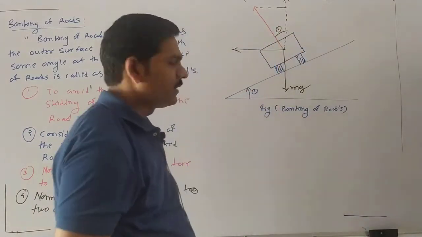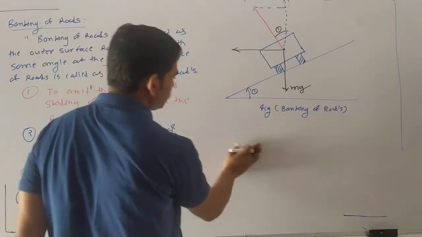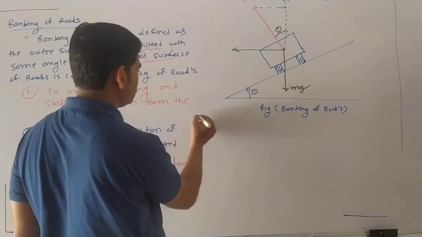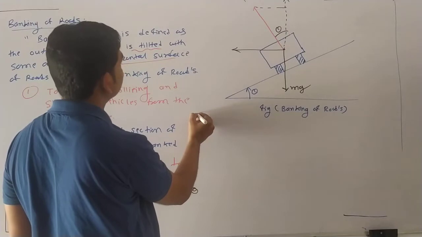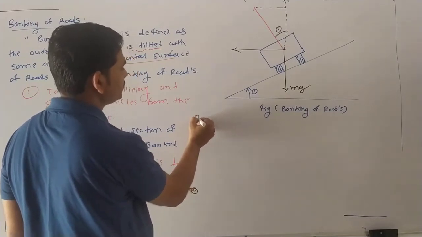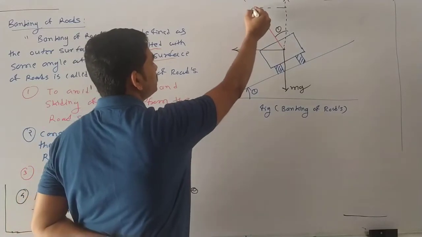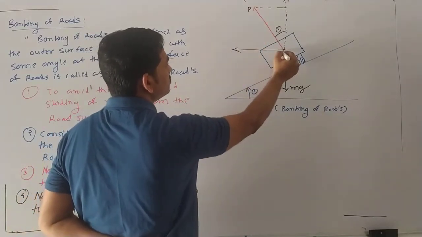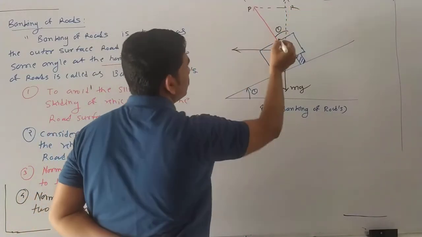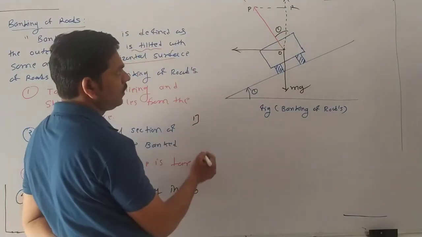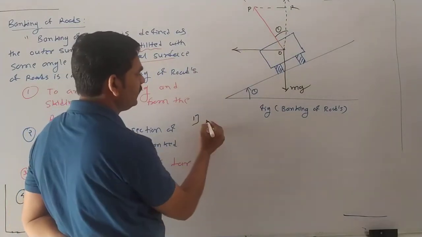By the definition of cos theta. So how do we define cos theta for the vertical component? Consider the vertical situation. Okay, I write down here. Suppose you consider these points P, O and R. In this you find OR. How do you find it?